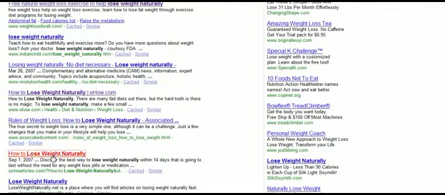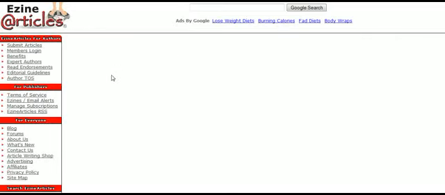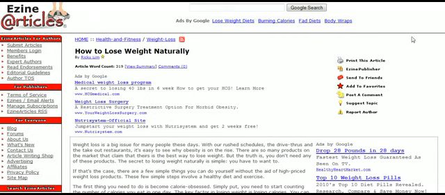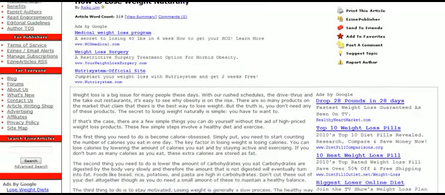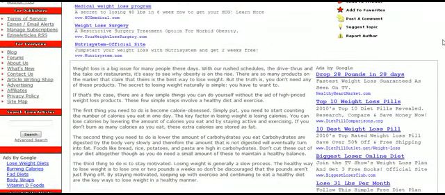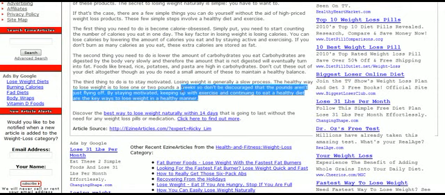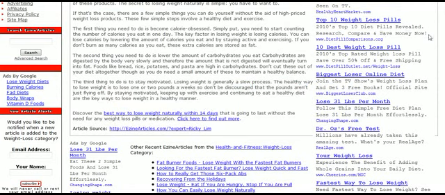That's a fast way that you can go through and write articles, and that's a really effective strategy, is to, again, just go through articles and look for ideas. And you notice here, this is a good keyword phrase because you saw associated content, you saw eHow, you saw ezine articles, all these kind of sites that you can possibly get traffic from are actually on the first page. But you can just go through the different articles that are already written on the subject and maybe take some ideas and bullet points that they provide from their articles. So there's just a lot of different strategies you can use.